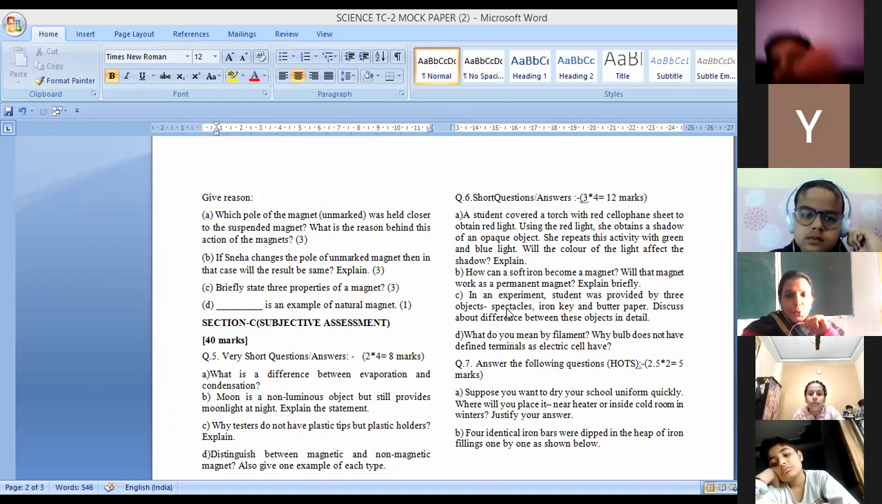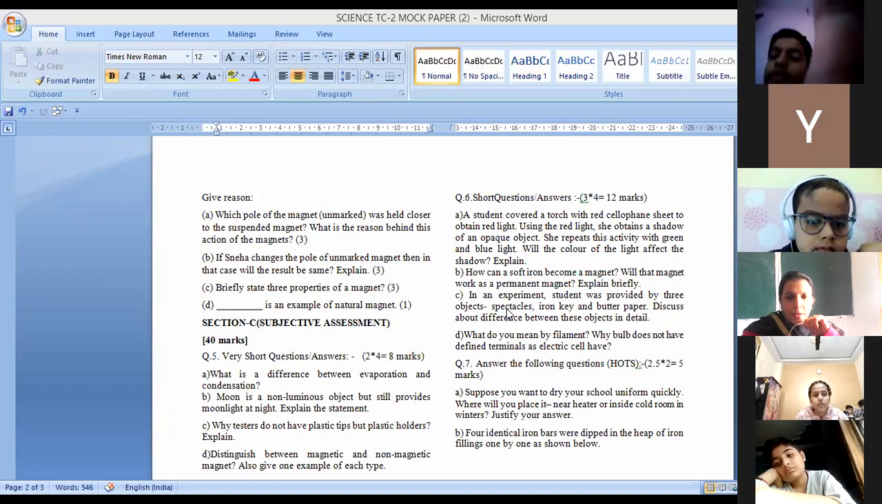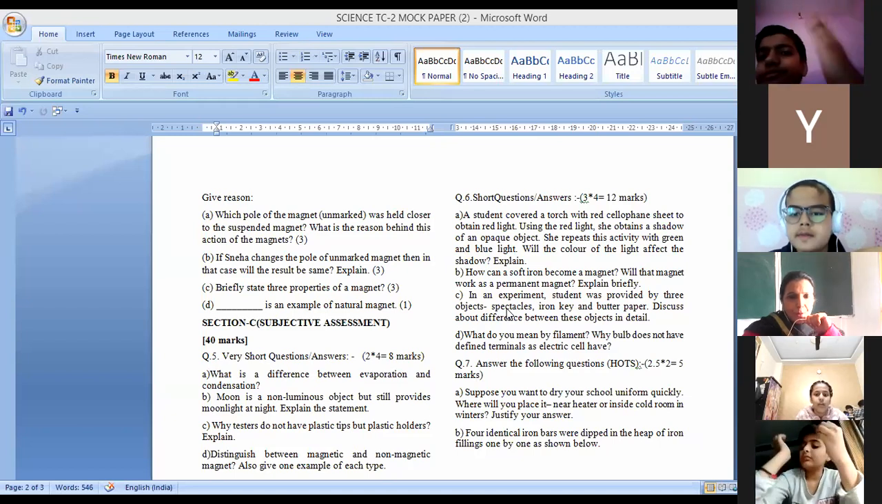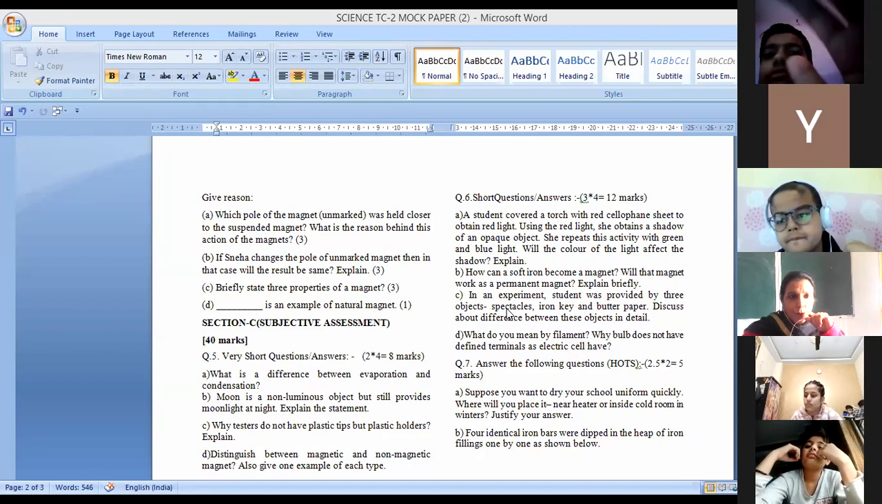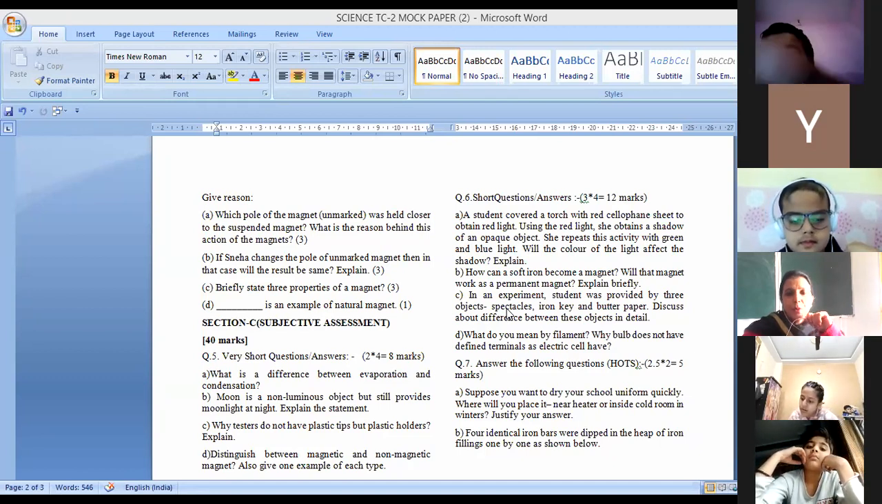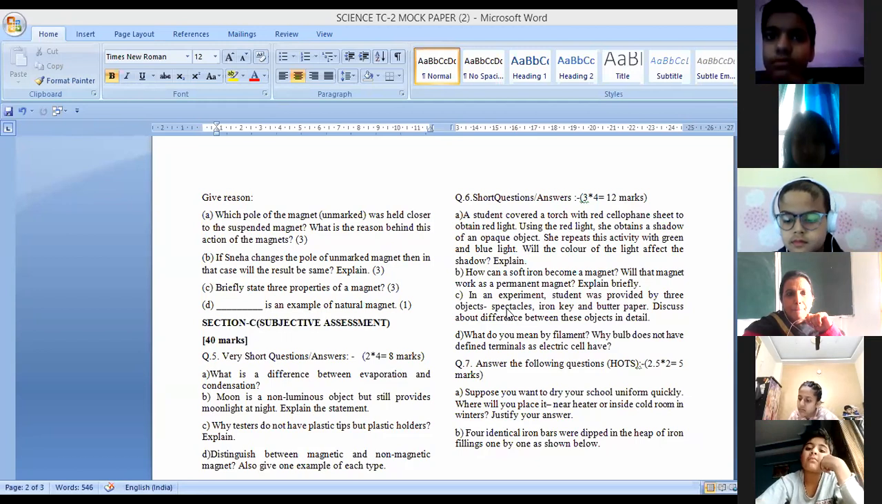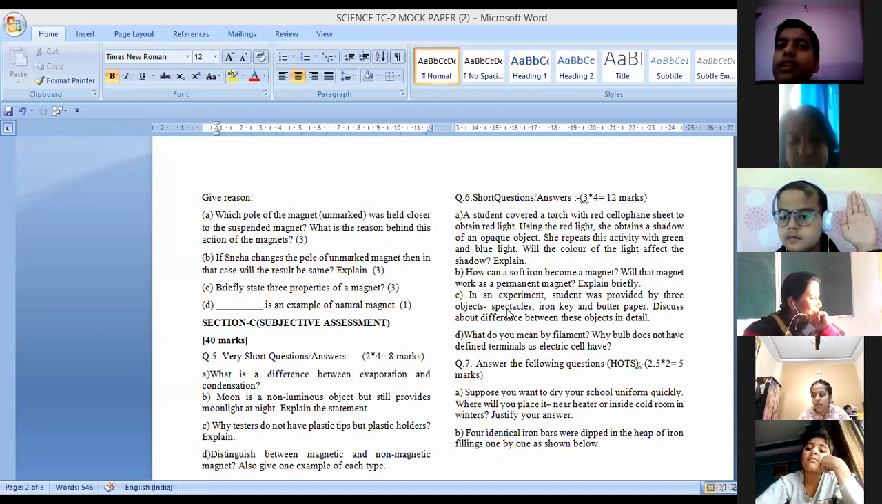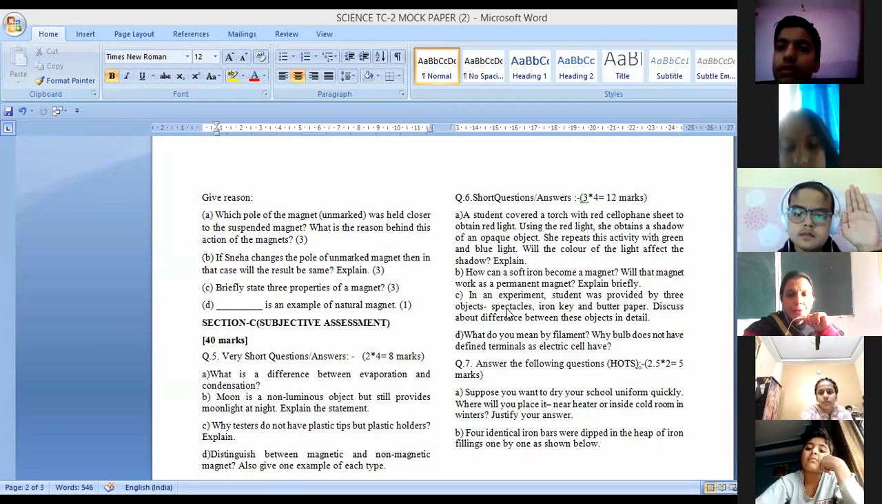Next, what do you mean by filament? And why does a bulb not have defined terminals as an electric cell has? So what do you mean by filament? Yes, Kashvi or Aditya Purohit, if you know the answer. Ma'am, a filament is a wire which converts electrical power into light. Okay, Arav, same question.